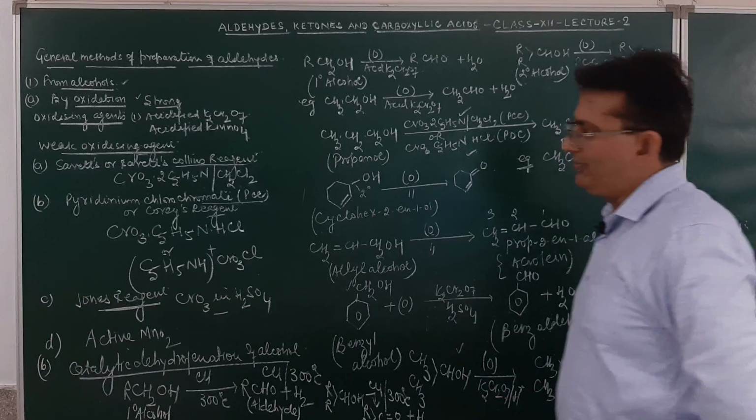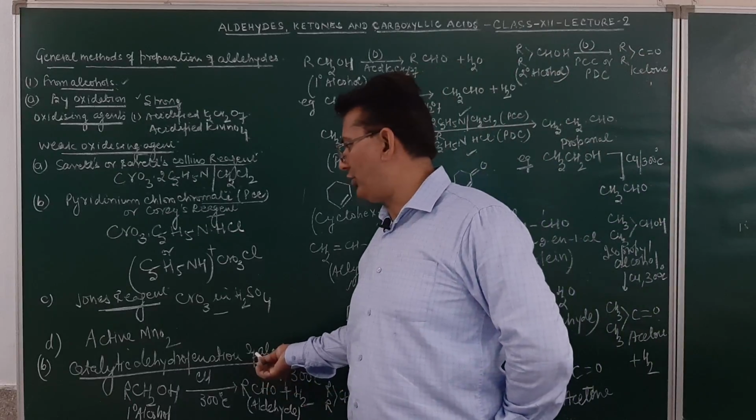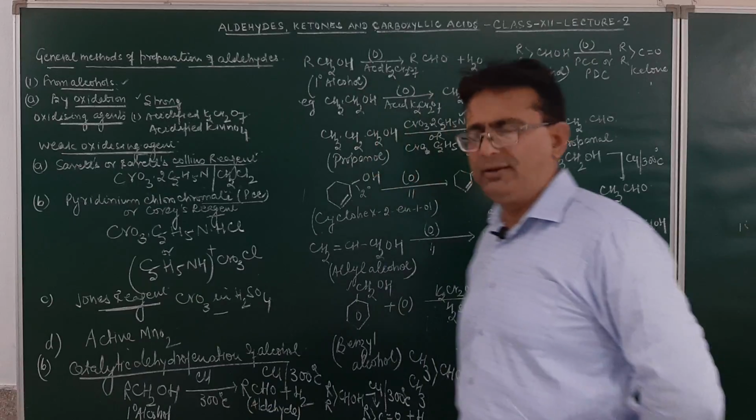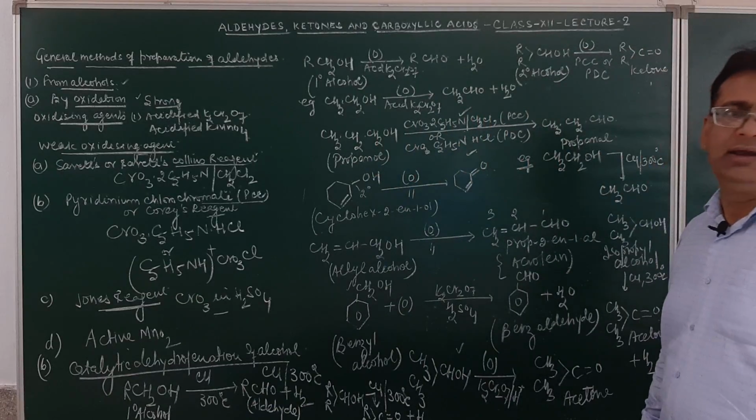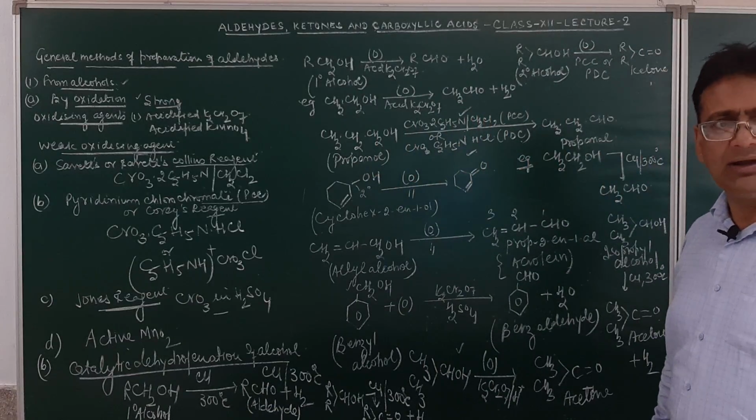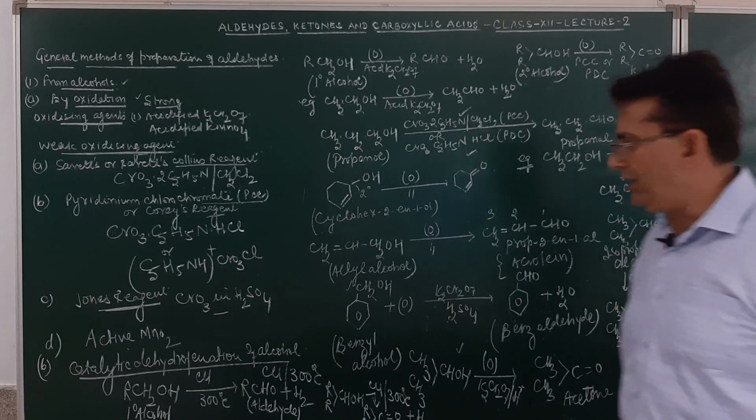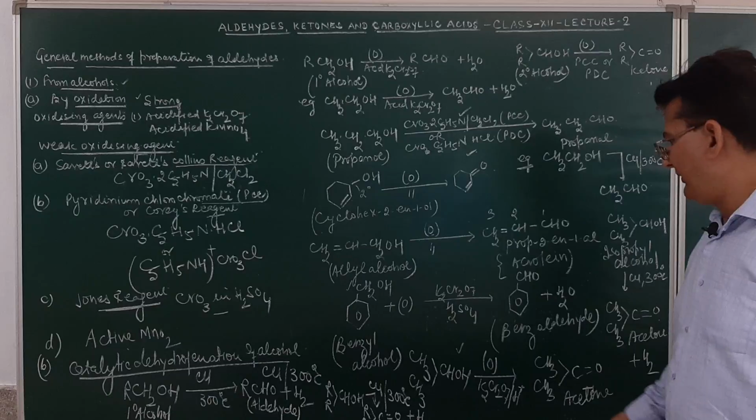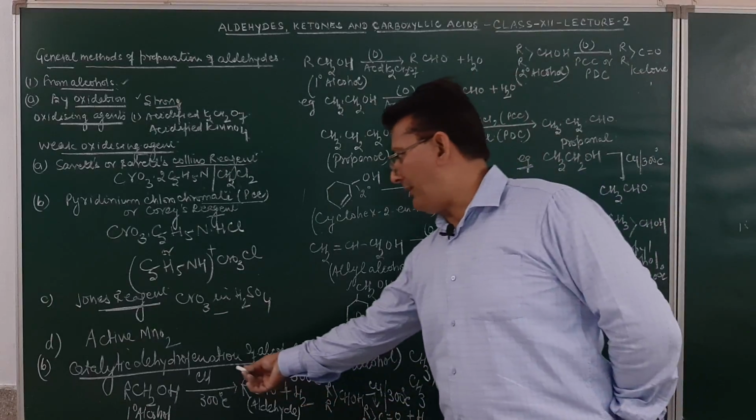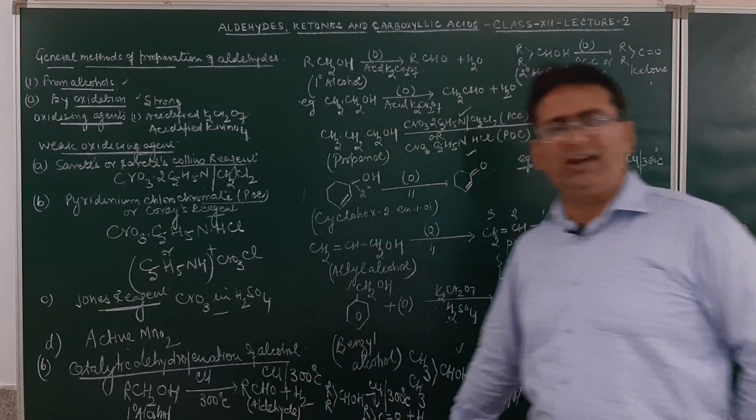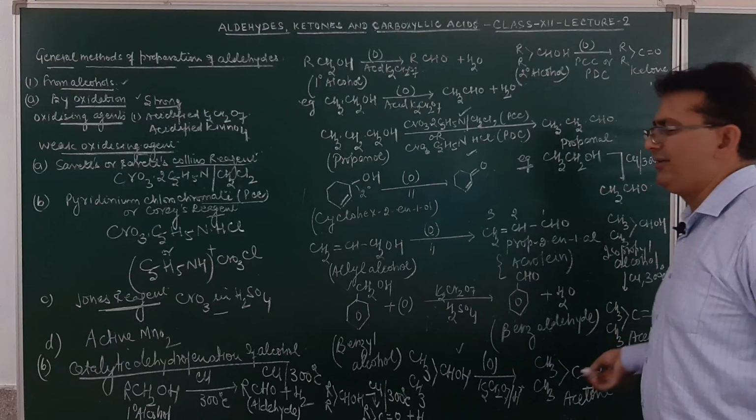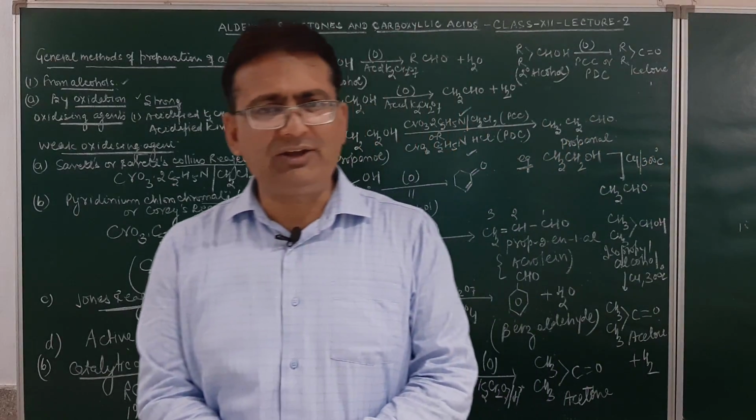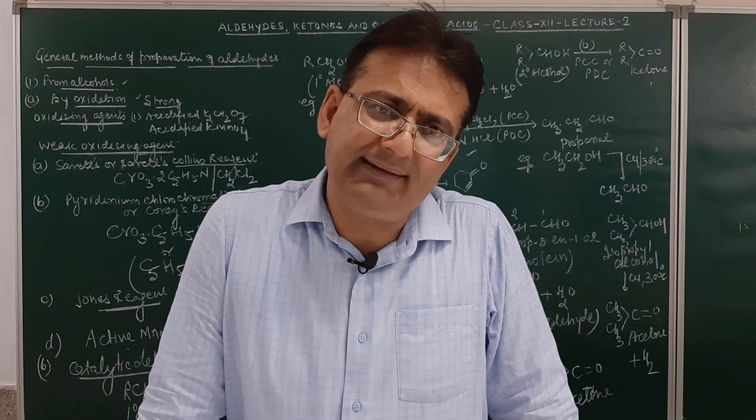Fine. Second method was by dehydrogenation of alcohol. Alcohols on dehydrogenation with copper at 300 degrees C may result in the formation of aldehydes. Am I clear, student? Such as primary alcohol may result in the formation of aldehyde, and secondary alcohol may result in the formation of ketones. Am I clear, student? So this was the first method of preparation of aldehydes.